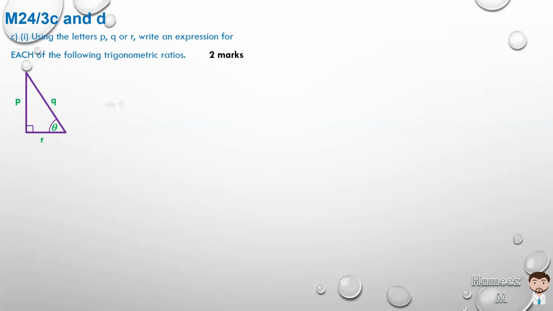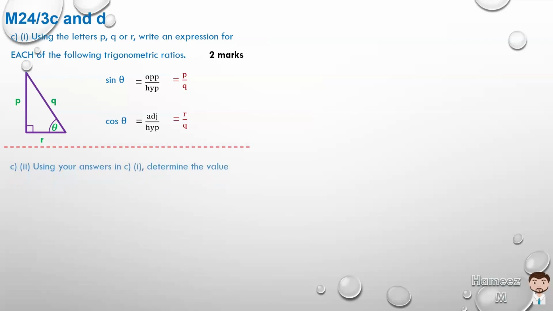And they're asking us to find sine theta. So sine theta is, from trigonometric ratios, the opposite side over the hypotenuse. That's the ratio. The length of the opposite side, which in this case is indicated by P, over the length of the hypotenuse, which is represented by Q. So P over Q is equal to sine theta. Similarly, for cos theta, the trigonometric ratio would be the adjacent side over the hypotenuse, which works out to be R over Q. Now that's C part 1. Let's go on to C part 2.